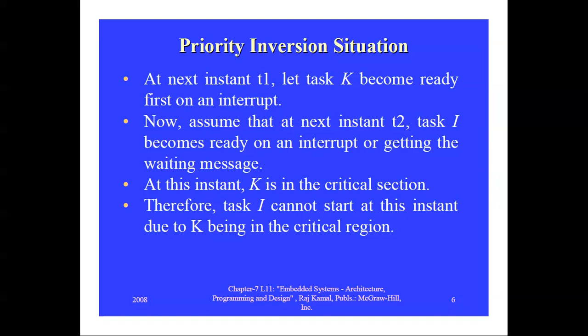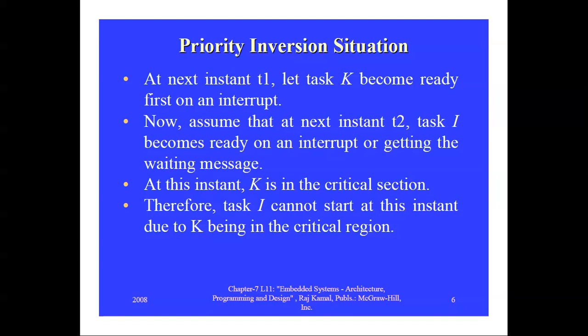Now assume that at the next instance of time, that is t2, task I becomes ready on an interrupt or on getting the awaited message. That means at t2, task I also becomes ready, and it is actually waiting for the message.